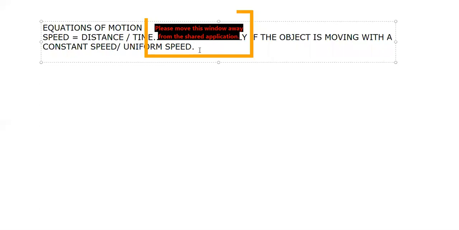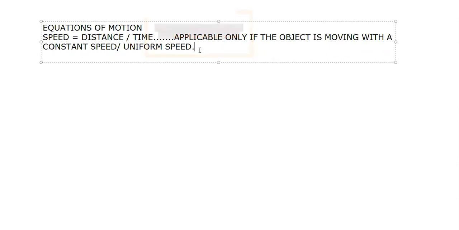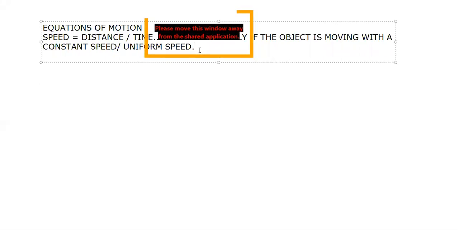But when I'm saying the train is moving with a speed of 60 kilometers per hour for 3 hours, do you know what it means? It means that continuously, right from the time the train started till the time it ends, it was constantly moving with a speed of 60 kilometers per hour. At no time in the journey was the train speeding up, neither slowing down. So at one moment the train was at rest, the very next moment the train was moving with a 60 kilometer per hour speed, and then it is moving with that speed, and the very next moment it stops. So is it possible?